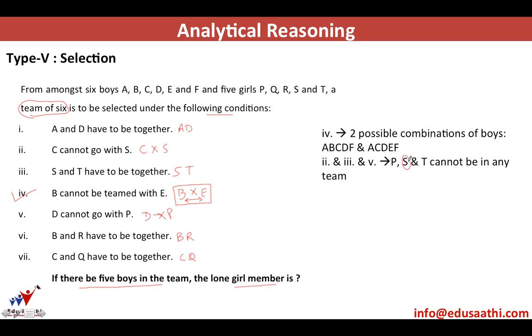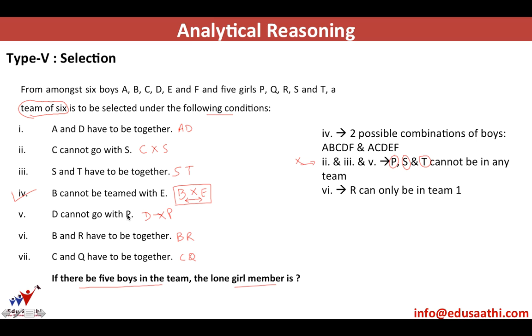And because S cannot be in the team, according to condition number 3, T can also never be in the team. And now D is also in both the teams and D cannot go with P. So these are the 3 girls which can never come in any given team. Out of the 2 possible teams, whichever group of boys you select, P, S, T, these 3 girls can never be in the team.